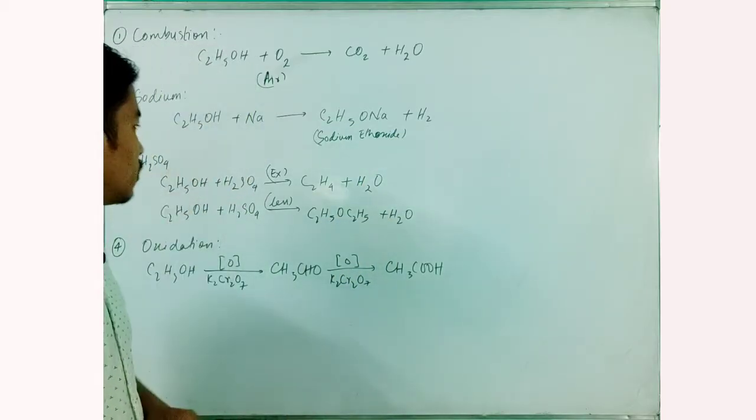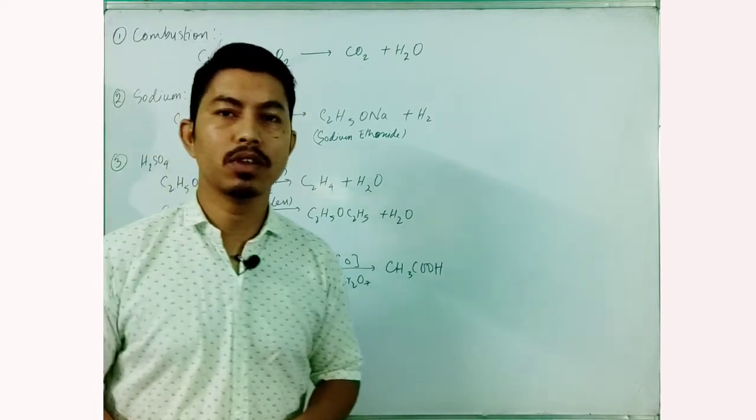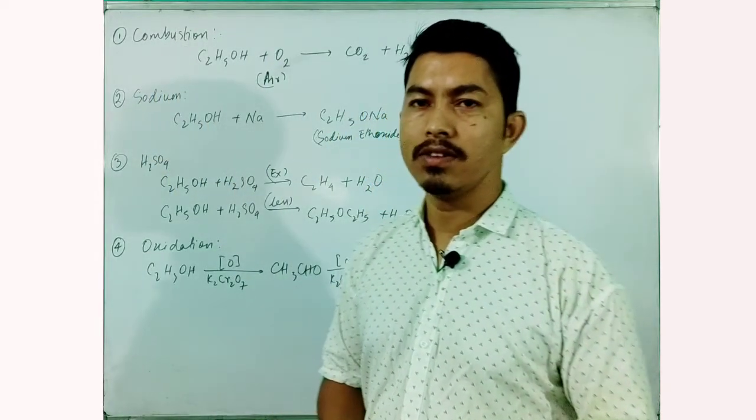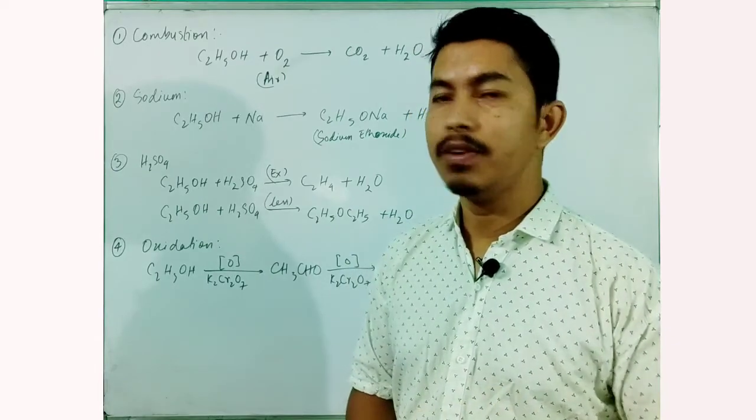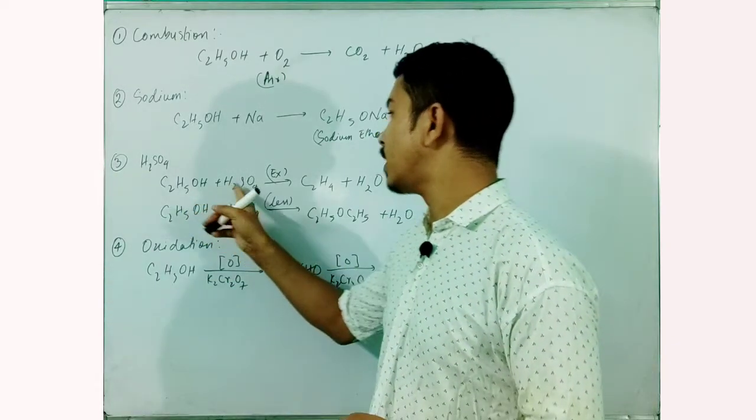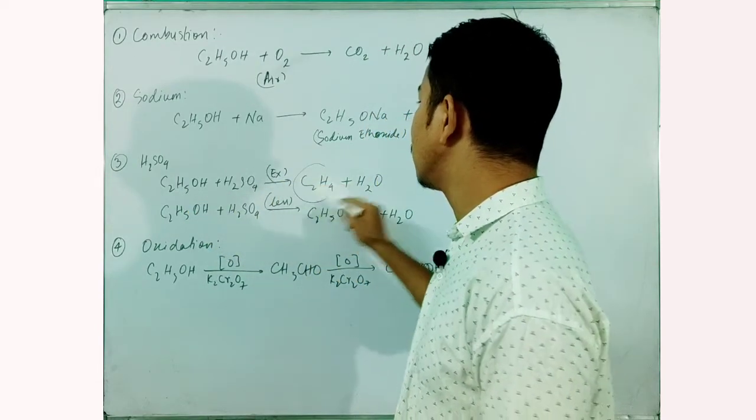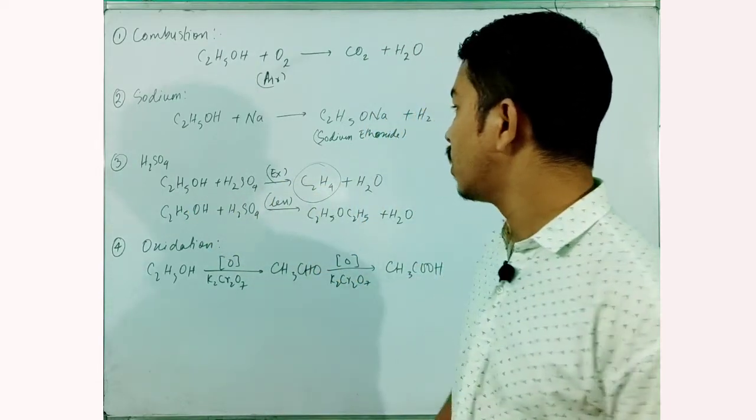The third is when it is treated with sulfuric acid. It reacts differently when the sulfuric acid is in excess and when it is in deficiency. When sulfuric acid in excess is treated with the alcohol, ethanol, it gives ethene and water.